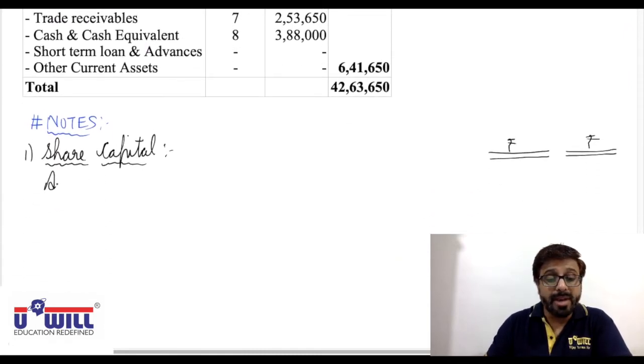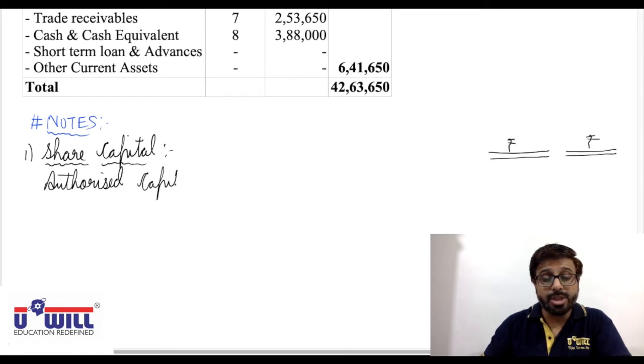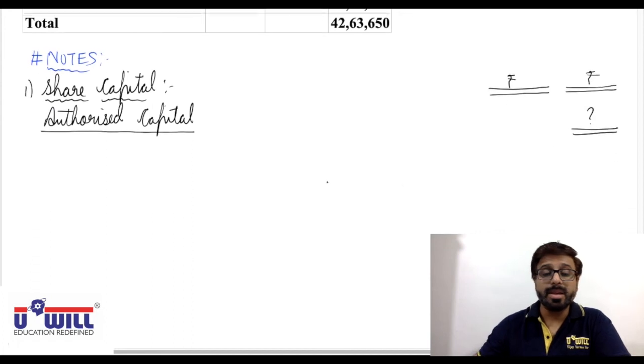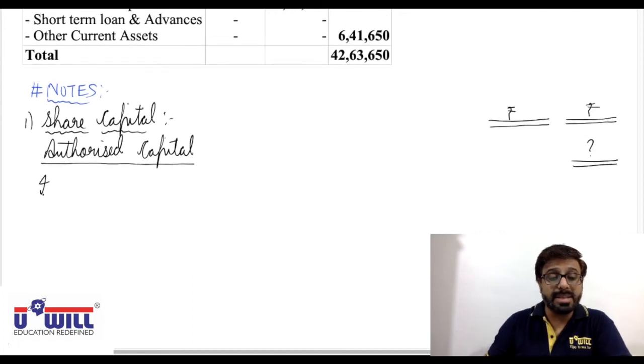So first we will write authorized capital. Authorized capital is not given in the question, so we will write a question mark and double underline. Then issued, subscribed and paid up capital.